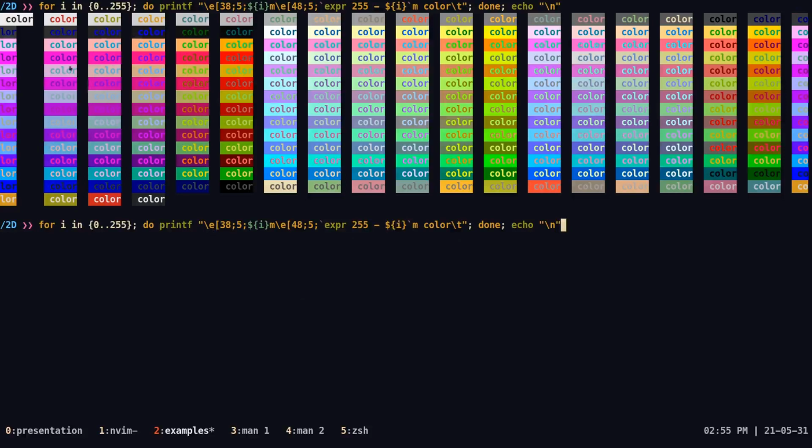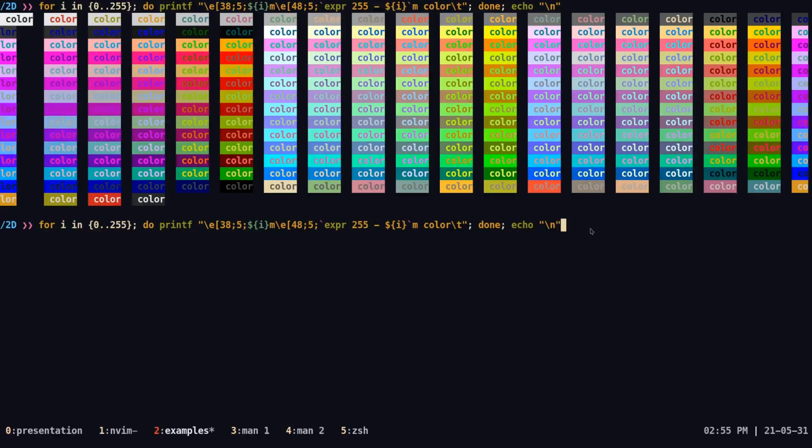So when we echo it, the color of the text and the background of the text are going to be as we specify. The for loop is between do and done, so it's going to print out the color in whatever color that i is. And then we're just echoing a new line at the end.